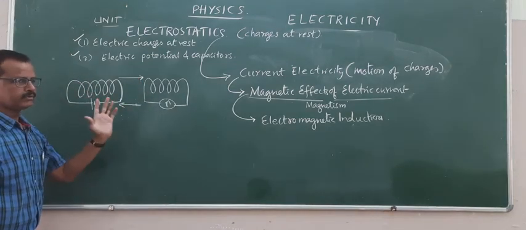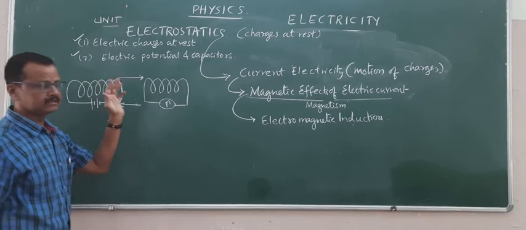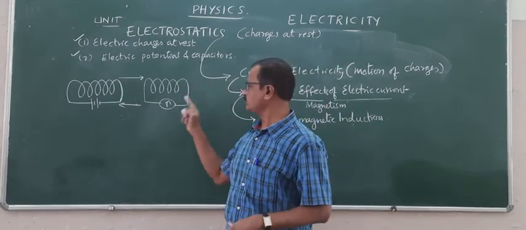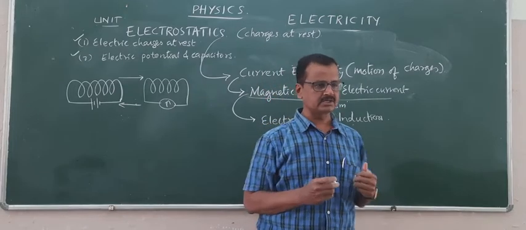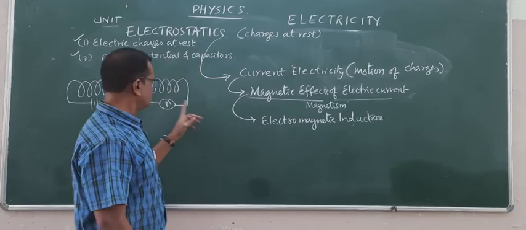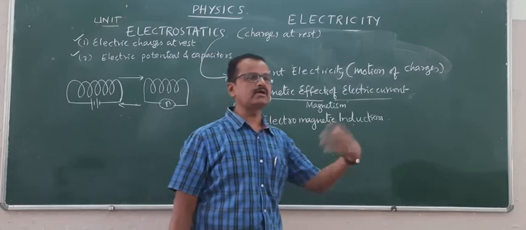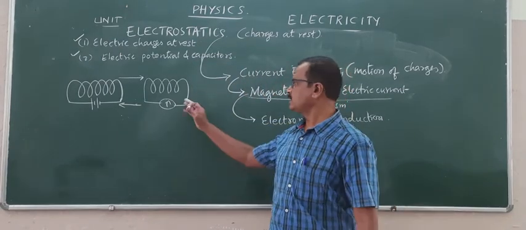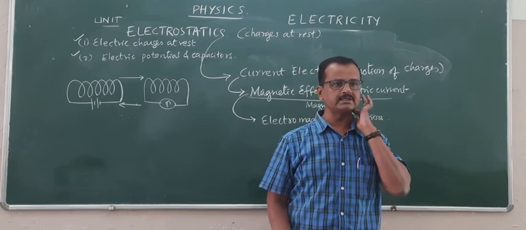If you move it to and fro, just like when you move the magnet in and out of the coil, you will find the deflection in the galvanometer. This is called electromagnetic induction. So that is what you are learning as the effect of charges being induced in a coil which is not connected to a circuit at all. We are learning it as electromagnetic induction, Faraday's laws of electromagnetic induction.